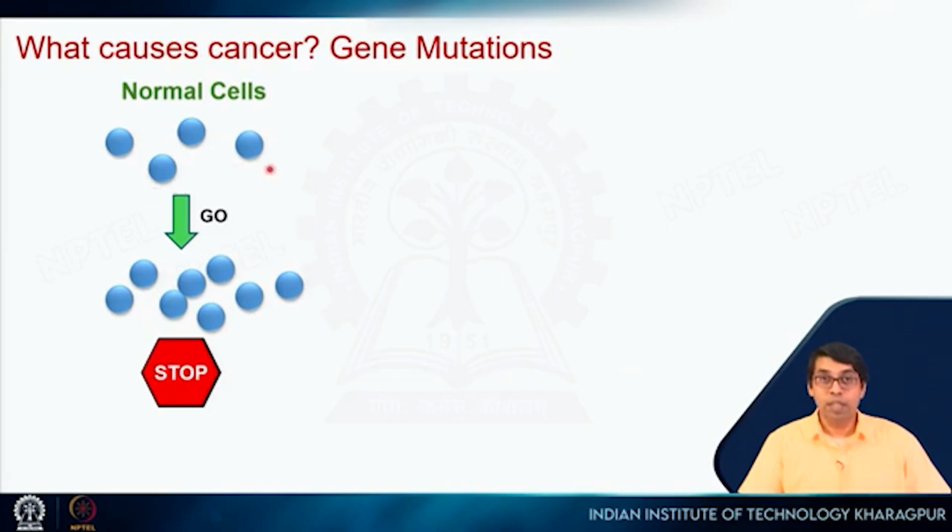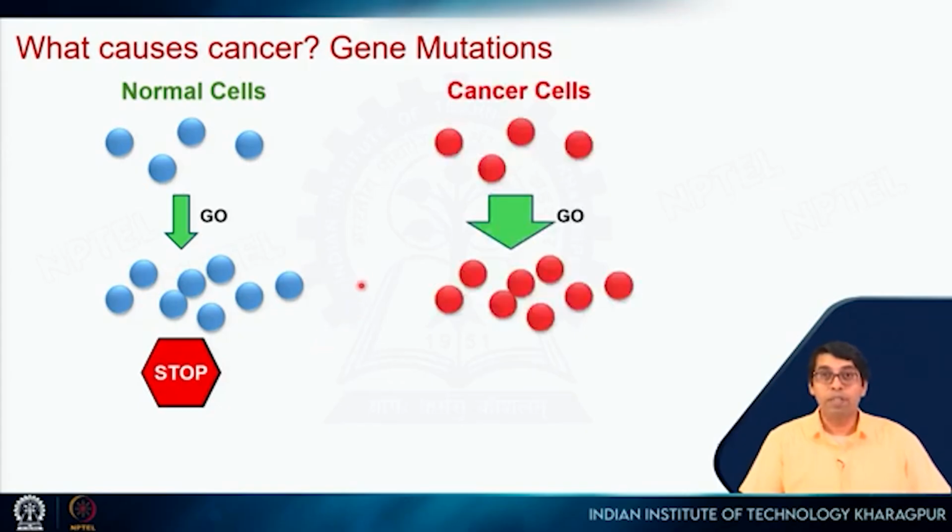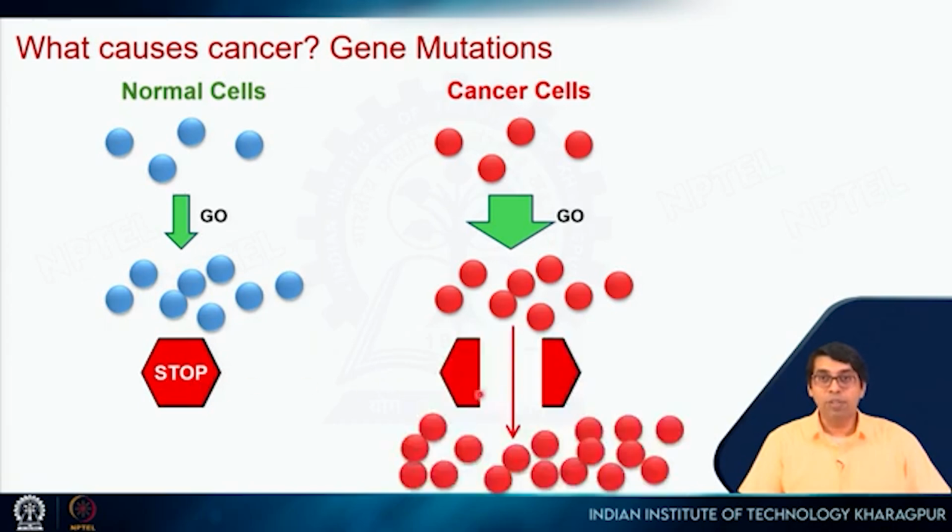When new cells are needed, there are signals which say, okay, go divide, so they start dividing. When the required number of cells are produced, there are stop signals and the cell division will stop. However, in the case of cancer, this go signal is hyperactive, so they keep on dividing, and the stop signal is also damaged, which means that they are not going to stop. They will keep on proliferating.